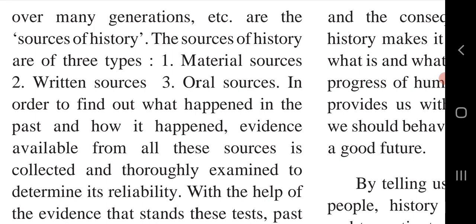So what will be the written sources? Inscriptions, copper plate, books, manuscripts. This all will be under the written sources, which is in the written form. Material means an object. The third source is oral source. So in oral sources, traditional stories, traditional songs. These traditional stories and traditional songs, which are passed on orally from one generation to another generation, will come under the oral sources.